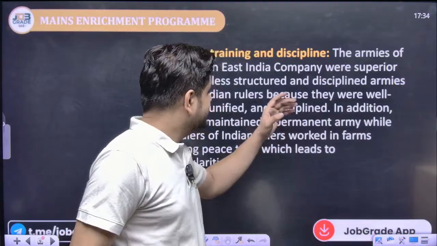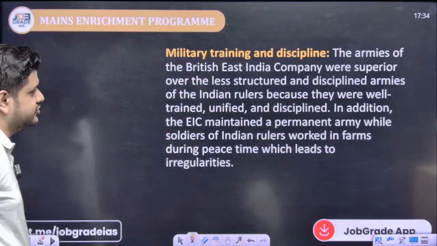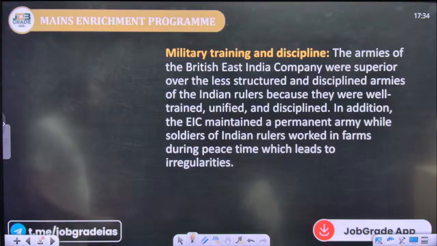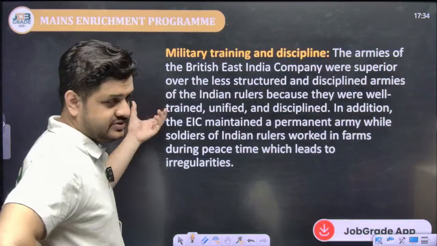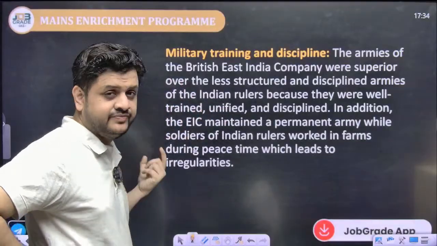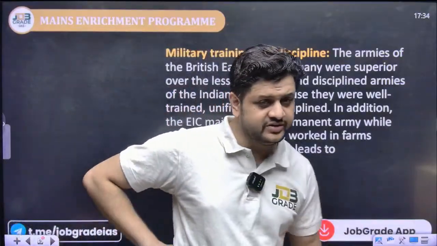So here, the armies of the British East India Company were superior over the less structured and disciplined armies of the Indian rulers, because they were well trained. Yes, they were well trained. They were unified. They were unified in the regiment.